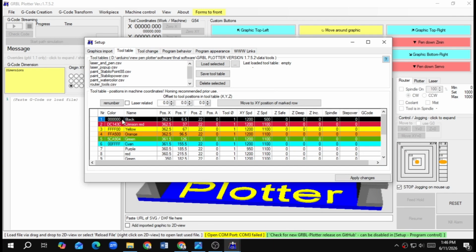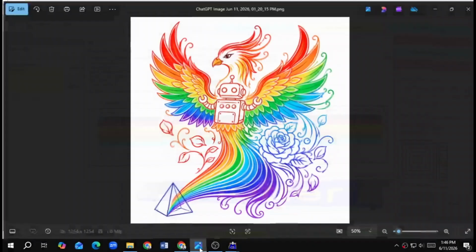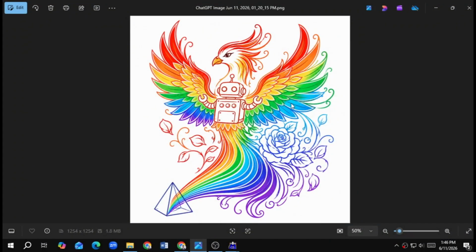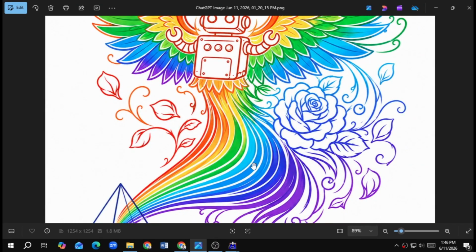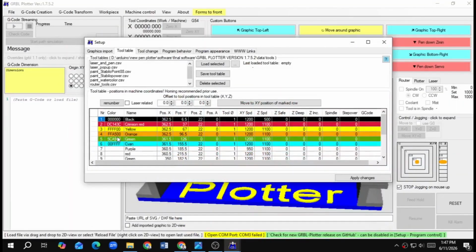I have already set up black, crimson, red, yellow, orange, green, cyan. I need to set up just purple and deep blue. These two colors are missing. I have already set up cyan, this shade, but I need also deep blue and purple. So to set this up, we need to put hex color code here.